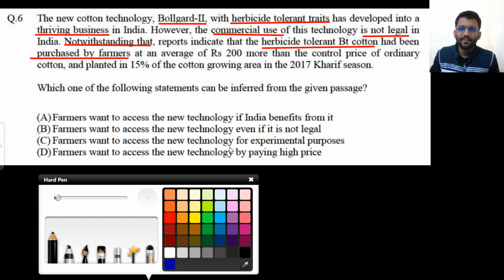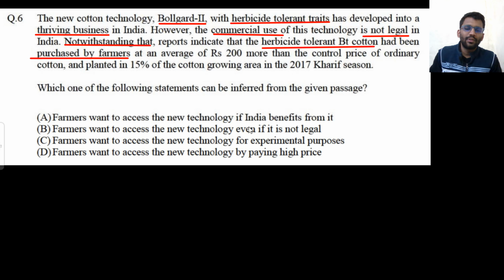So what can be inferred? Farmer wants to access the new technology if India benefits from it. If India is benefiting from it, why would it be illegal? Okay, so India is not benefiting from it. That's why it is illegal. So this is not the point. Farmer wants to access the new technology even if it is not legal. Yeah, this is what they are doing. They are accessing this new technology even if it is not legal. So this is the correct option.